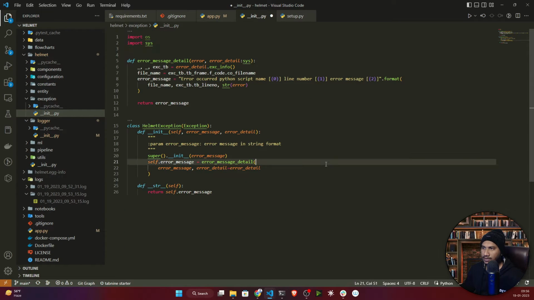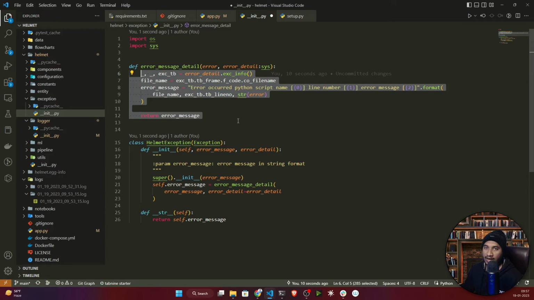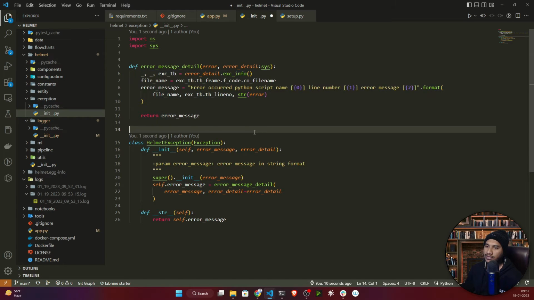So guys, this is the exception class I have prepared, helmet exception, and I'm inheriting from the Python built-in exception. And this is the function I have written. It will try to figure out which line and which file the error occurred in, every piece of information it will track. If you are not creating a custom exception, whenever you get any error, you won't be able to figure out which file you got the error in, and it would be very hard. But if you're using this custom exception, it will give you each and every piece of information, like which file, which line, and even the error message.